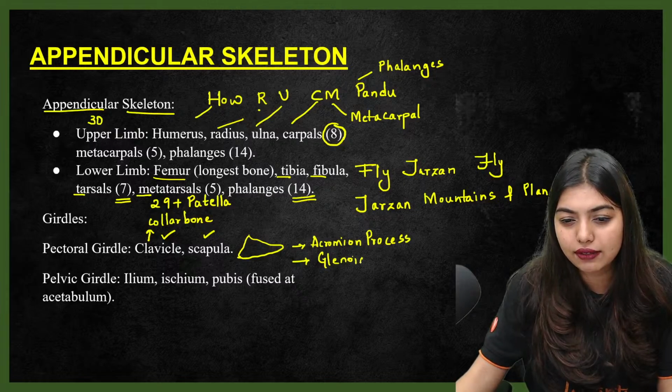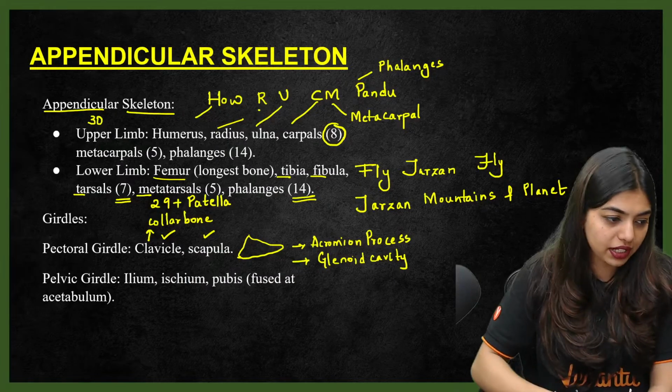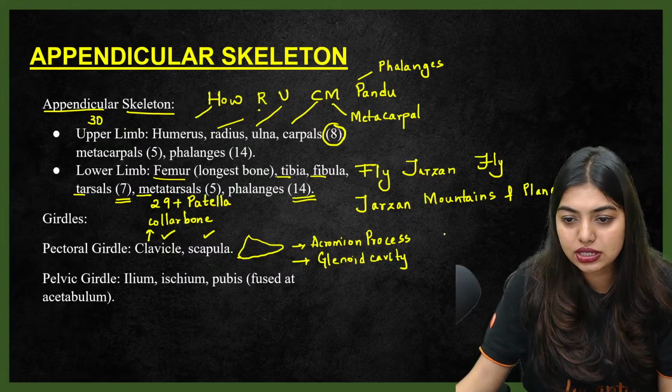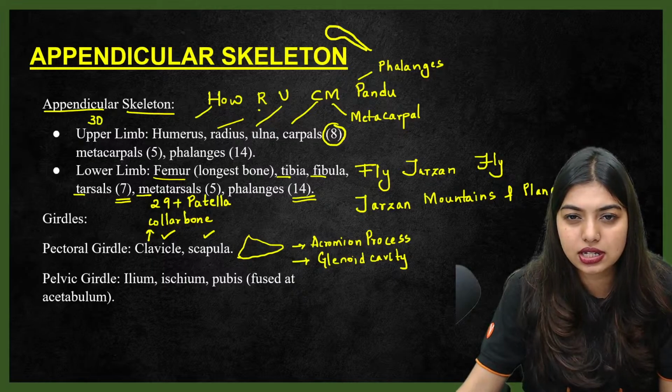What is glenoid cavity, students? When we were small, we used to play with Barbie. The boys wouldn't have played, but the girls would have played. When you remove the Barbie's hand, all of you would have noticed that it looks like this, right? The hand looks like this and like this. What is this round colored portion?